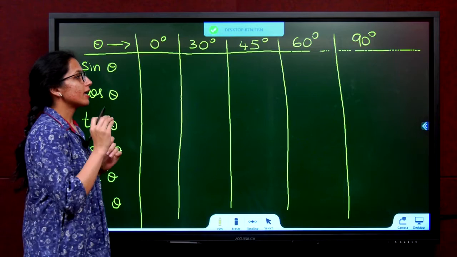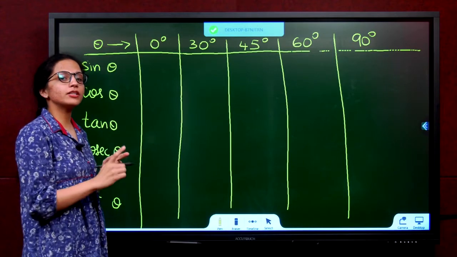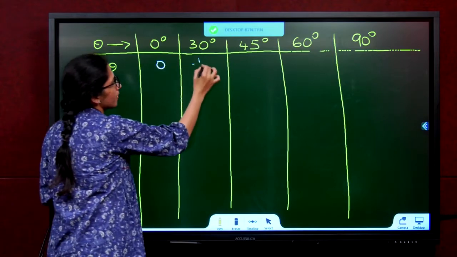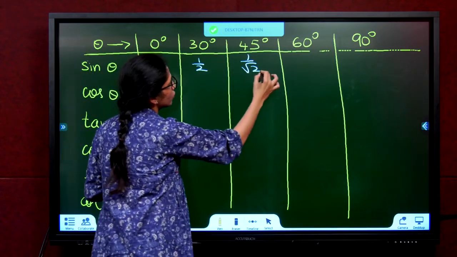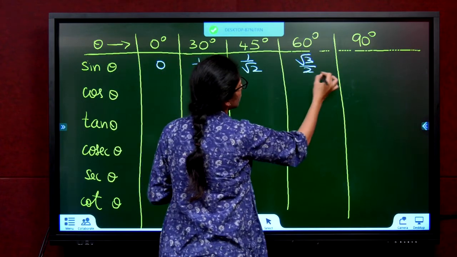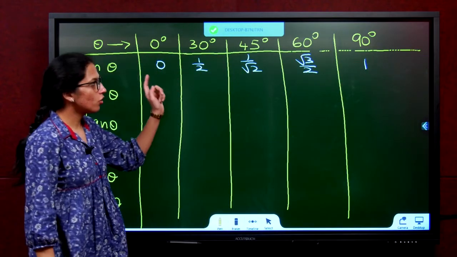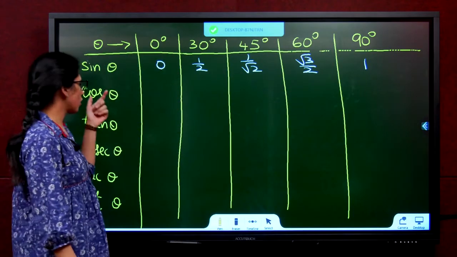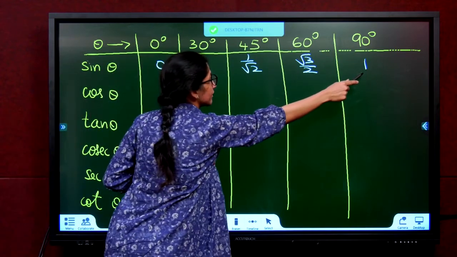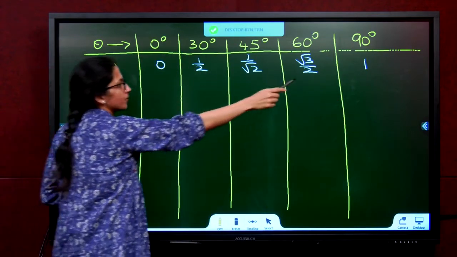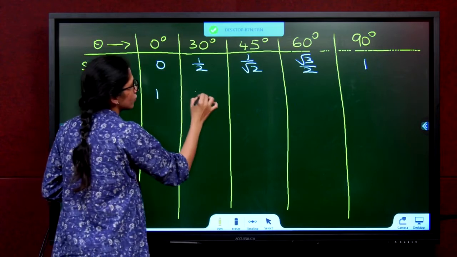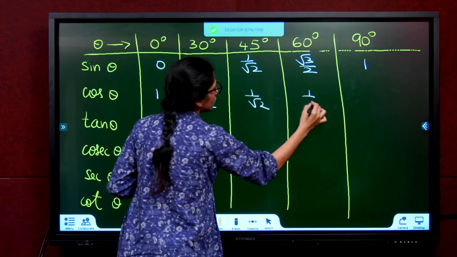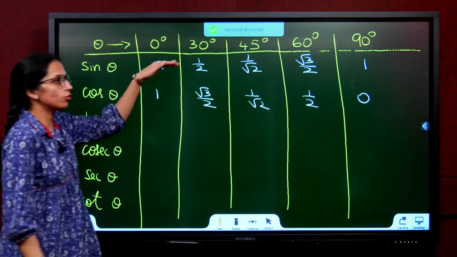Listen carefully. The first row, sine theta, is 0, 1 by 2, 1 by root 2, root 3 by 2 and 1. Cos theta is the reverse of this. Go from here: 1, root 3 by 2, 1 by root 2, 1 by 2, 0. So you basically learnt only the first row.